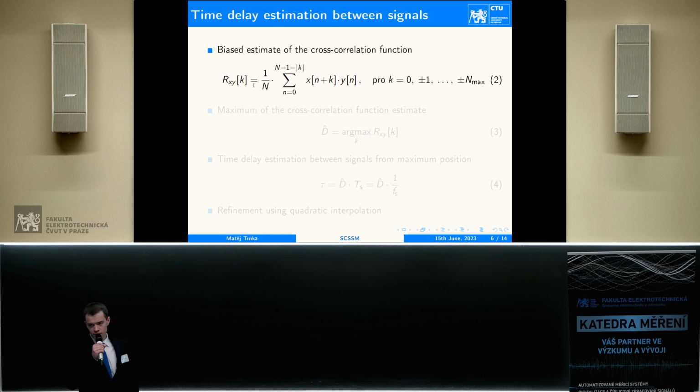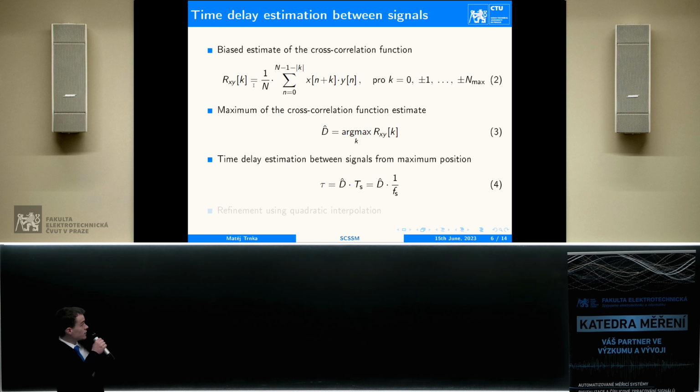After the successful detection, we have to find the delay between the two signals. For that, the biased estimate of the cross-correlation function was selected. The formula can be seen here, where X denotes the signal from the first microphone and Y from the second. During the computation, we locate the maximum of this function and its position, which denotes the variable d-hat.